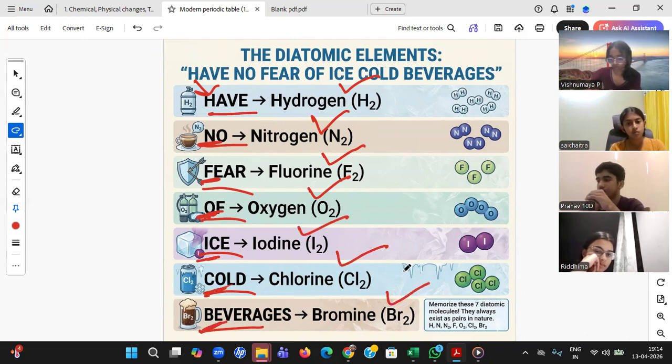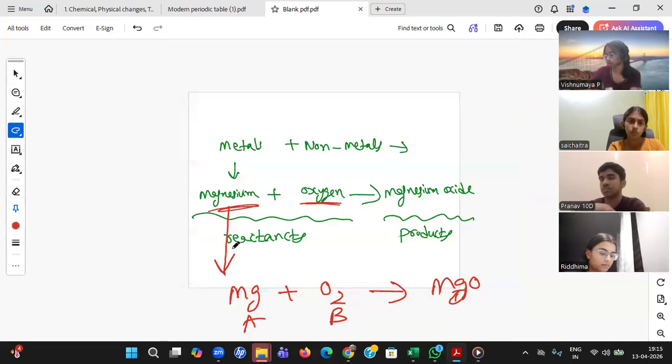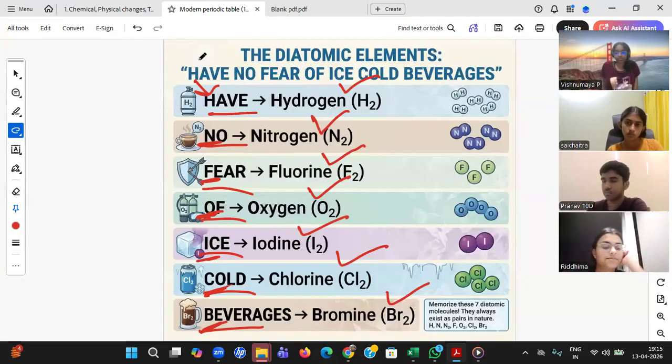B, beverages, diatomic. Please remember, out of these 118 elements, whenever I am speaking about these elements, you need to take diatomic. Otherwise, you should take only single. That's the reason Mg should take Mg only. Oxygen, as it falls under this particular list, you need to take O2. So this statement is right, Saichit. Okay. Ridhima, understood? Yes. Okay.